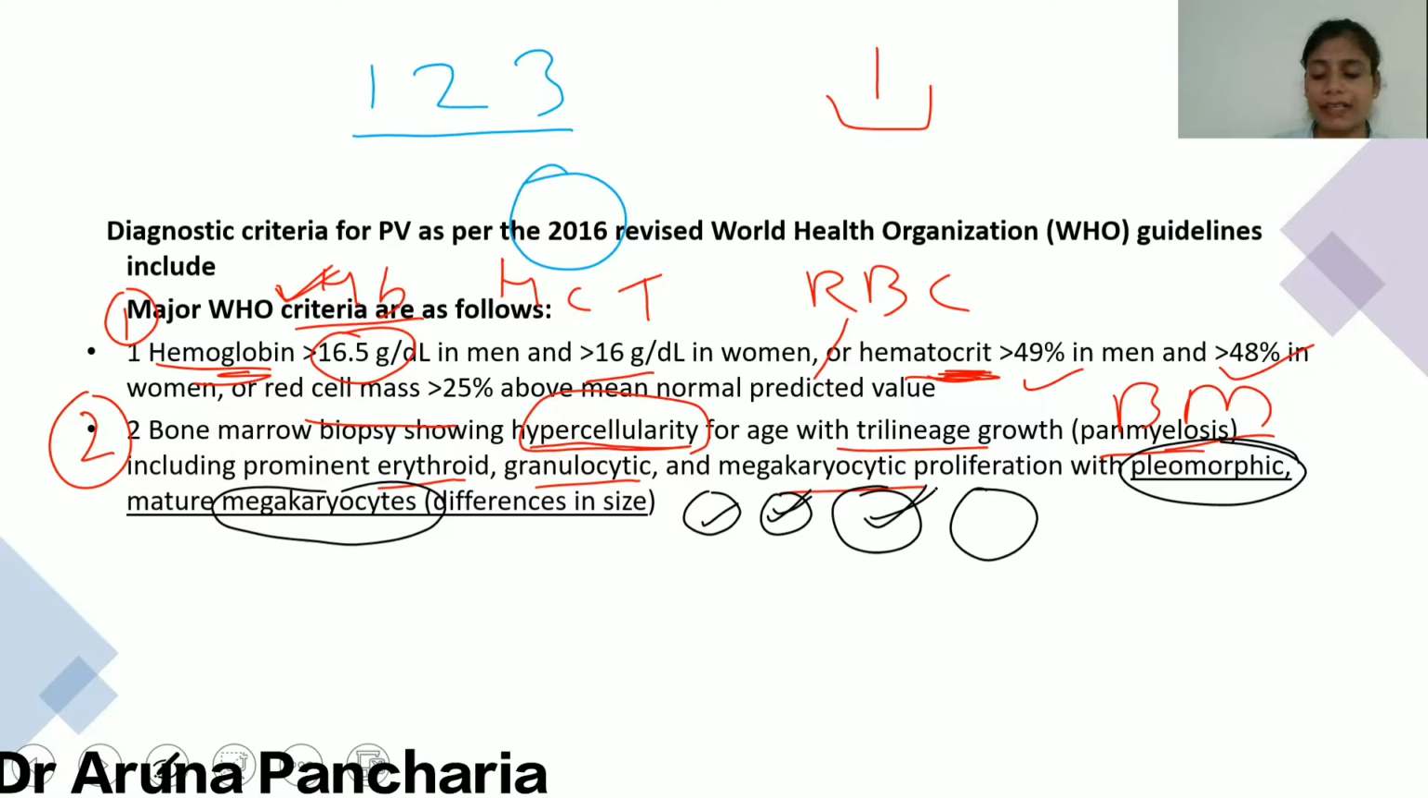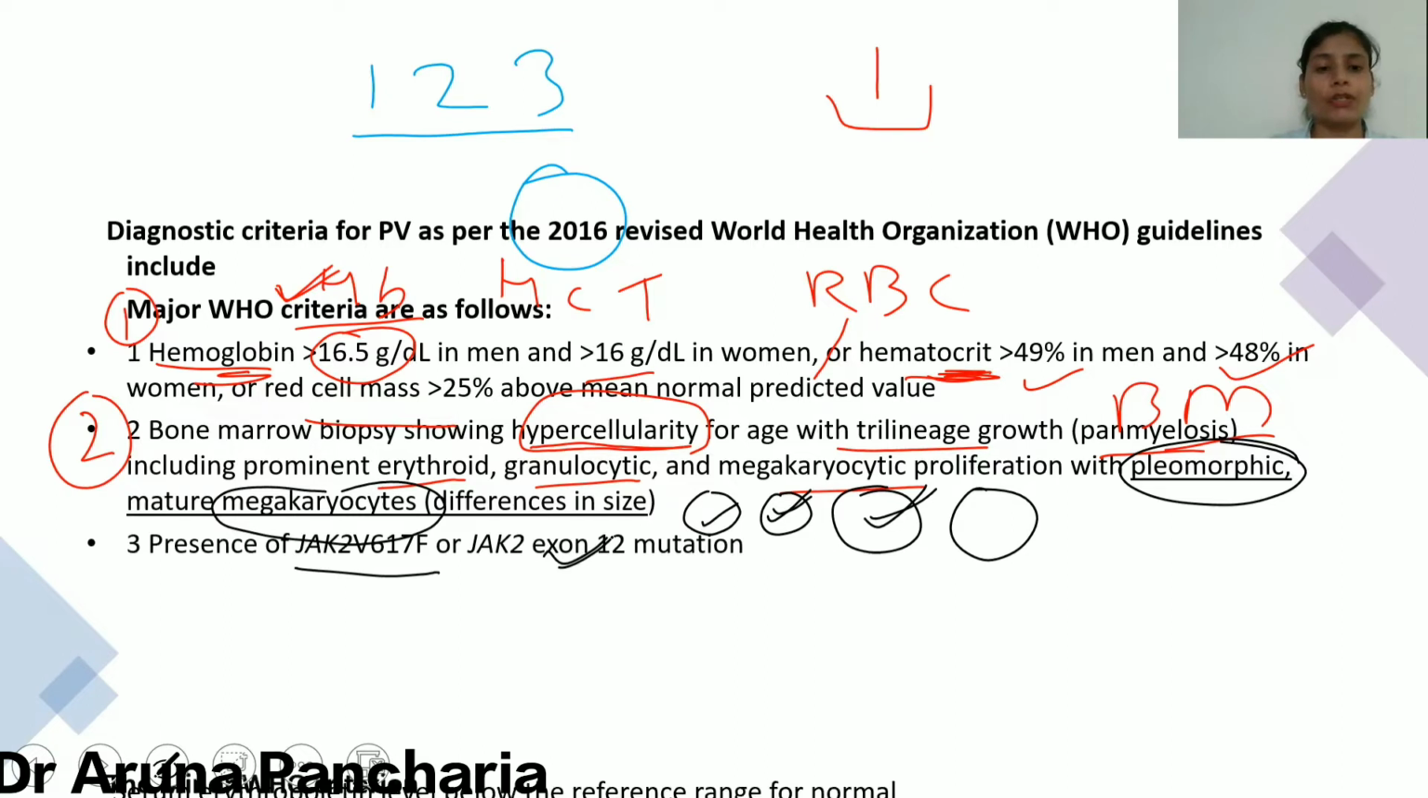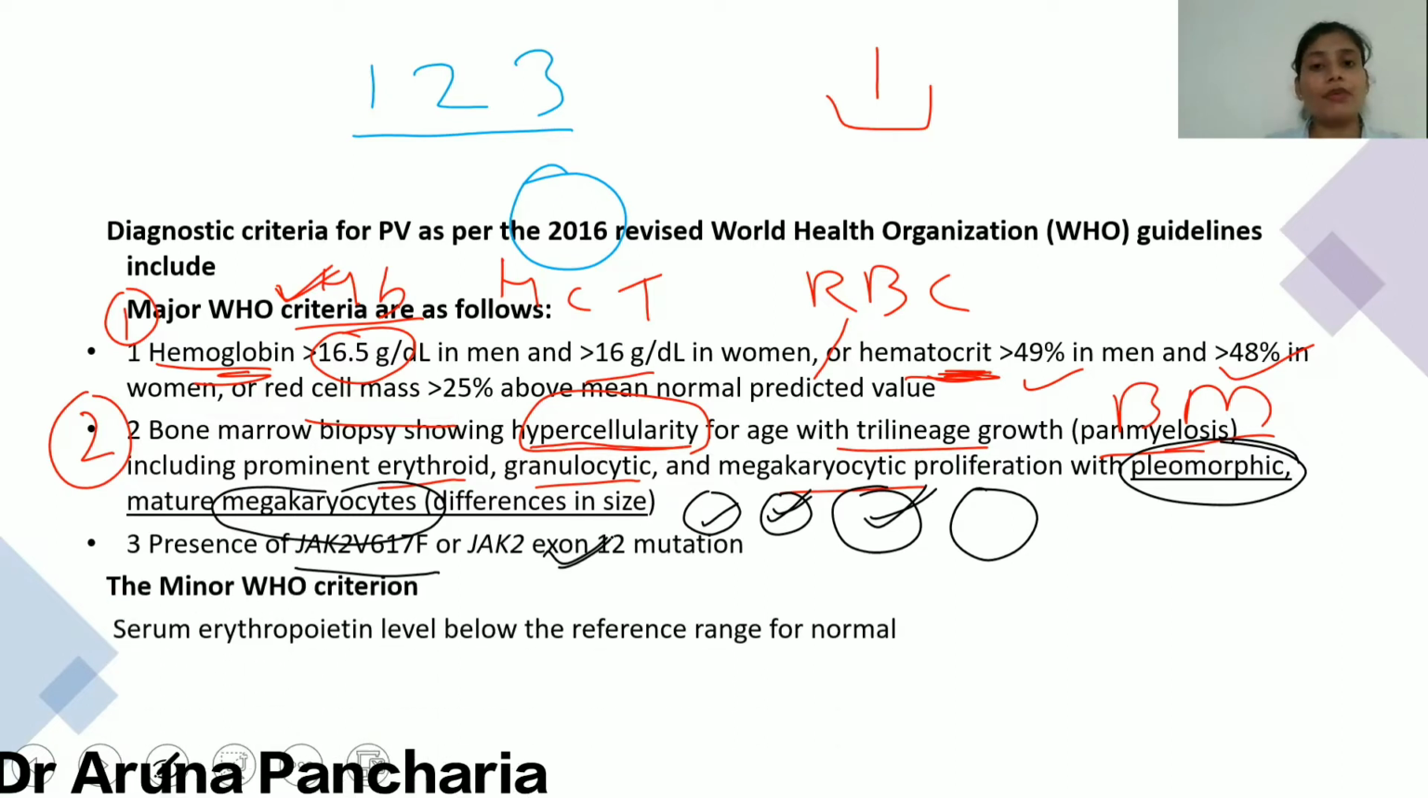And the number three criteria deals with the mutation. So presence of the JAK2 mutation, either involving exon 14 or exon 12 mutation. So these three are the major criteria. And the number one minor criteria is subnormal or low erythropoietin. So when do we call it a case of polycythemia vera? Either all the three major criteria, or one and two major criteria and minor criteria, or number three criteria only and minor criteria.